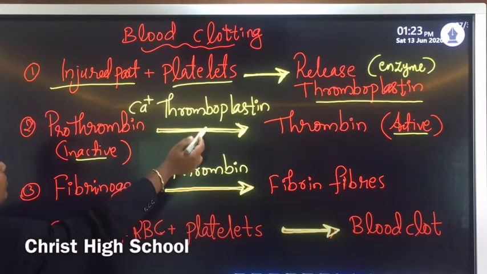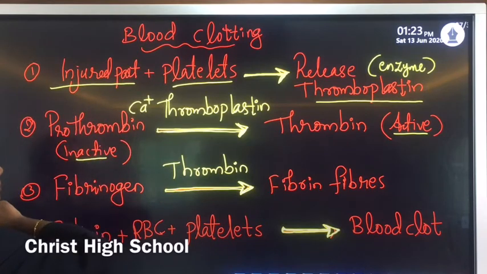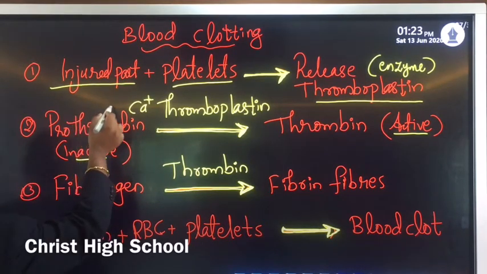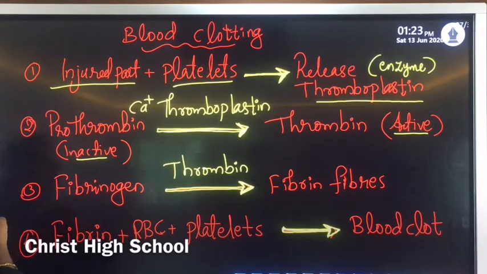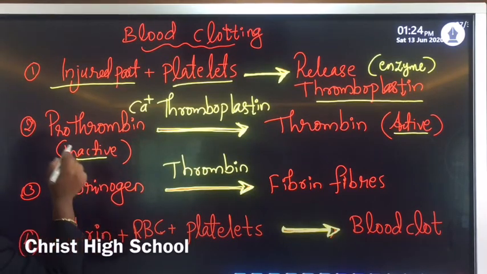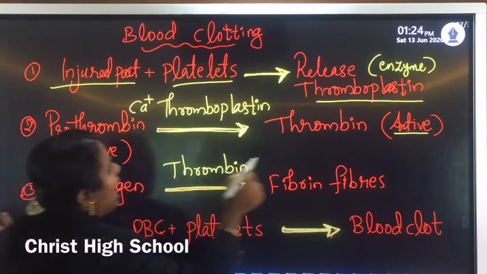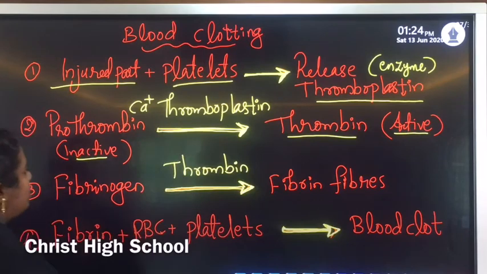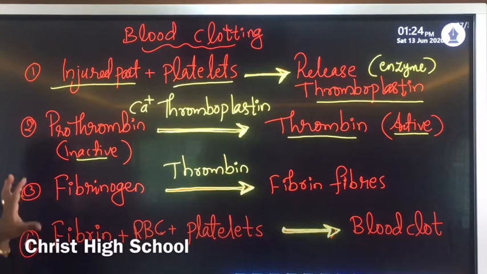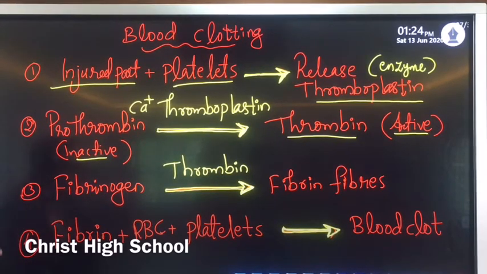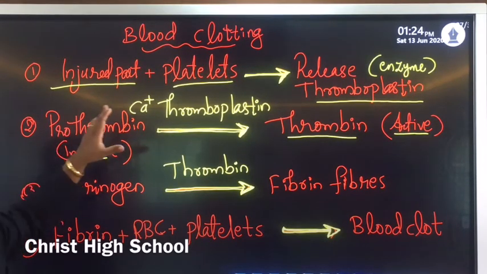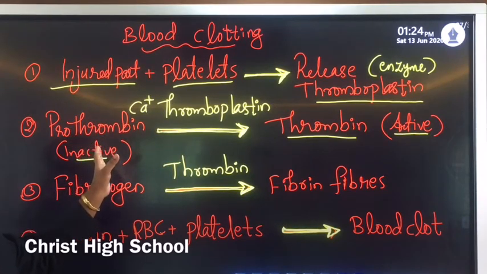This enzyme thromboplastin, in the presence of calcium, converts the inactive form of prothrombin into active thrombin. Thrombin is the active form; prothrombin is the inactive form. So they help in the conversion of inactive prothrombin, which is a protein factor, into thrombin.